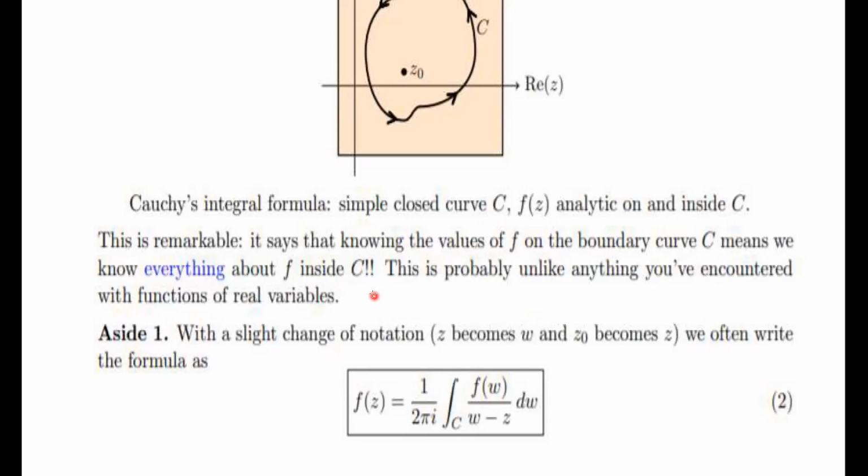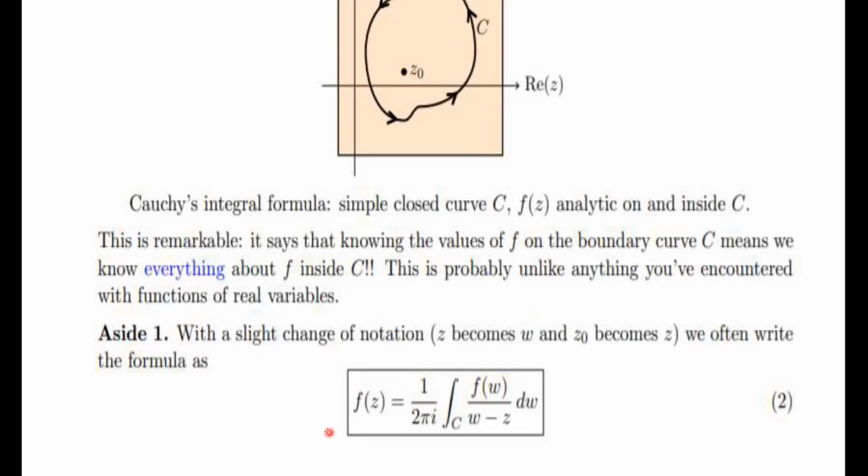Very important aspect of this. So you would only need to know the functional form of this particular given function f of z on the given contour or on the given curve only. Then only you can say the value of this given analytic function f of z inside the particular region bounded by the curve. Okay, this is probably unlike anything you have encountered with functions of a real variable. There is no theorem like this in real analysis. So it is only in the complex plane that it is possible.